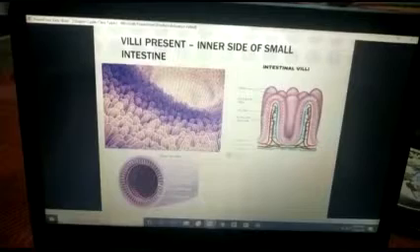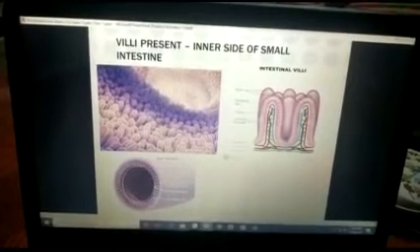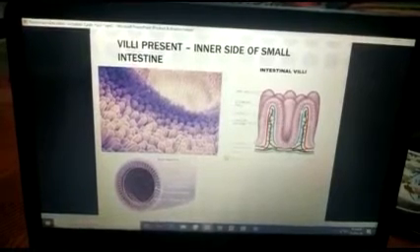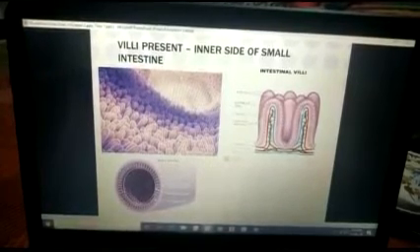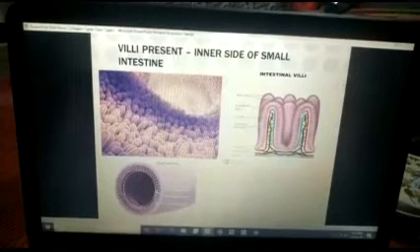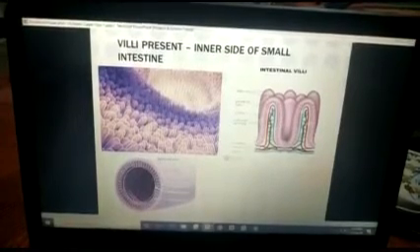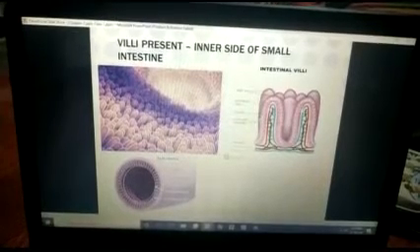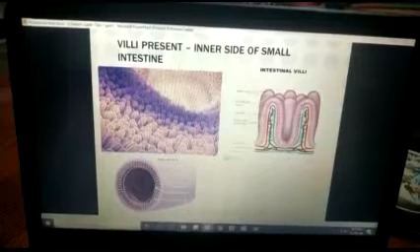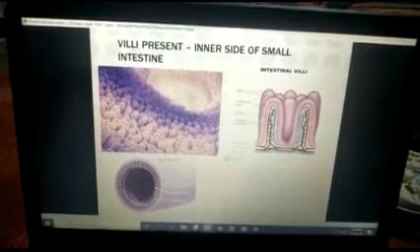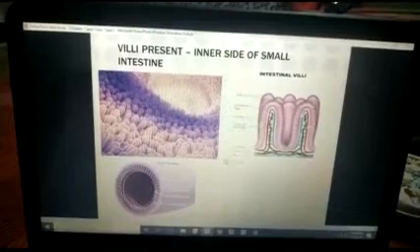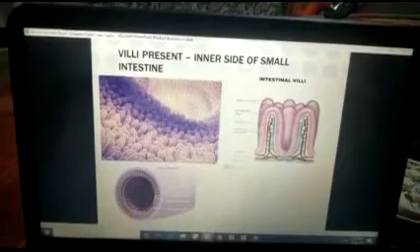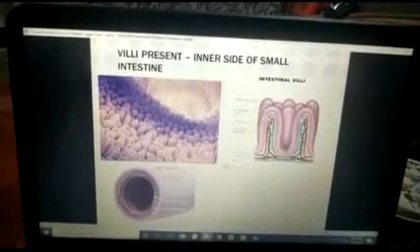After absorption of the digested food, the content of the small intestine, which is mainly undigested food material, then passes to the large intestine in the form of a paste. Yes, students, as I told you, churning of food due to the presence of villi takes place, then the food converts into the form of paste. Now the waste which is released from the small intestine reaches the large intestine. And what will happen in the large intestine? We will study it tomorrow. Okay, students?